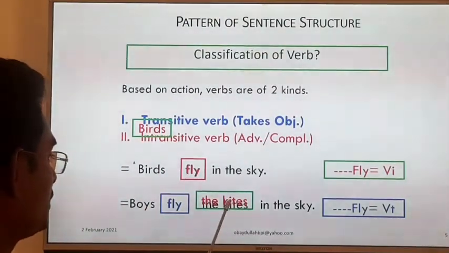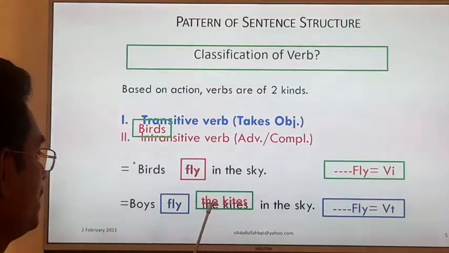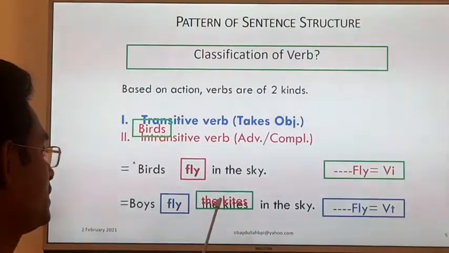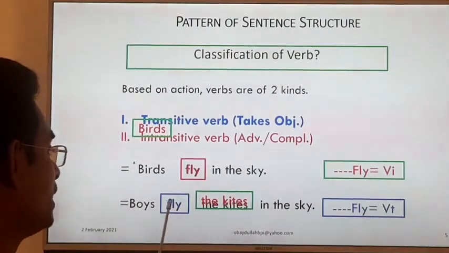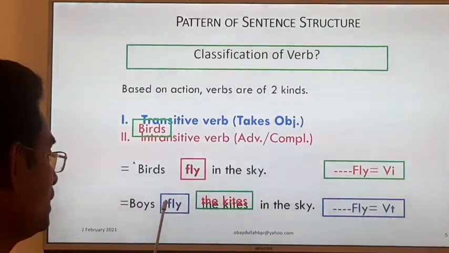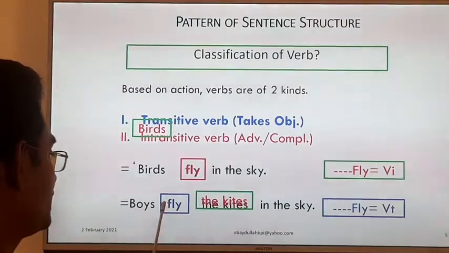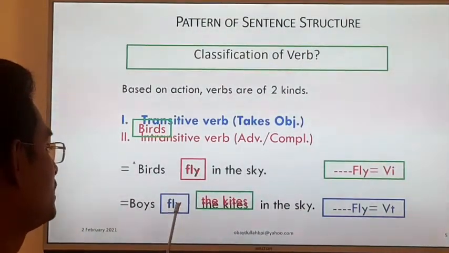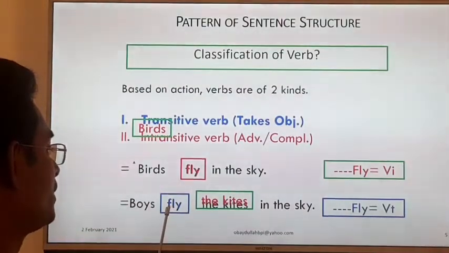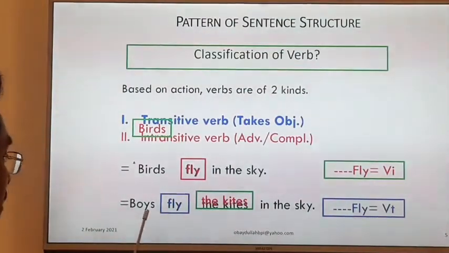So what will be the passive voice? When we change the voice, the object will be the subject and the subject will be the object, and we have to add a be verb, and then we have to use the past participle of the verb fly. Answer, look at it, follow me.